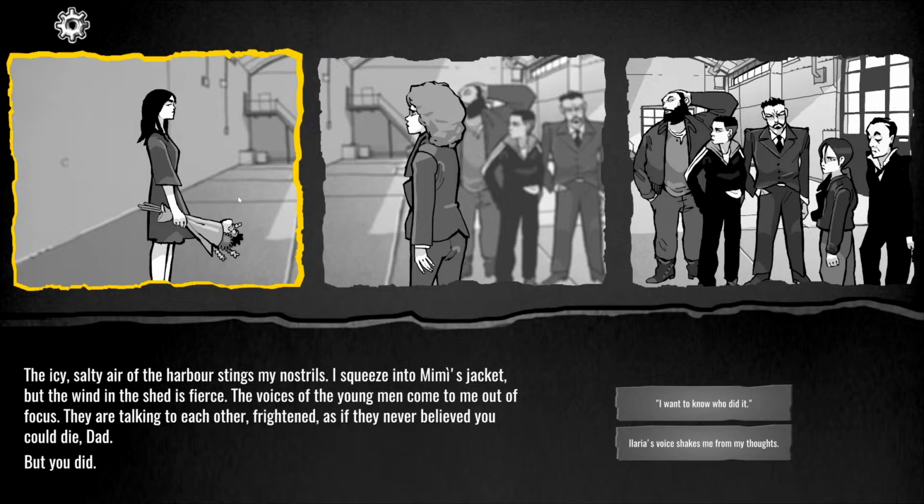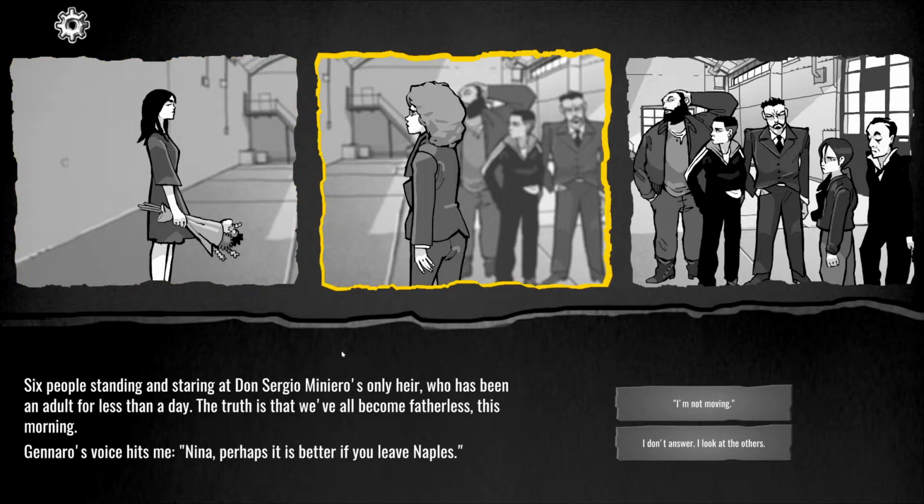You can see the art style here. Here's Nina. This is Iara, or Laria. I'm not sure how you would pronounce that properly. But you can see they got the goons over here. The family goons. Goombas.